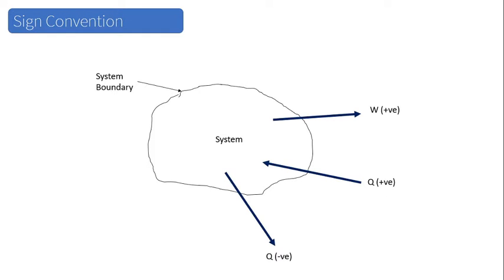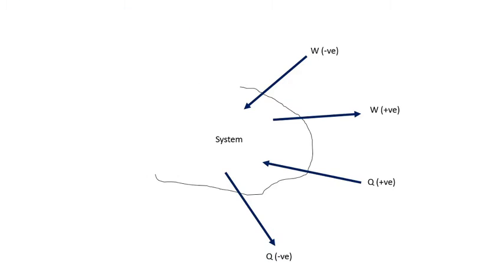And if heat is coming out from the system, that is the system is rejecting some amount of heat, that is termed as negative. And if surroundings do some work on the system, that is the work done on the system is always termed as negative. So this is the basic sign convention for the heat and work interaction with the system with respect to surroundings.